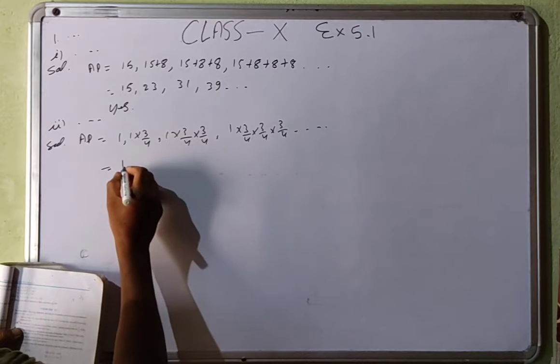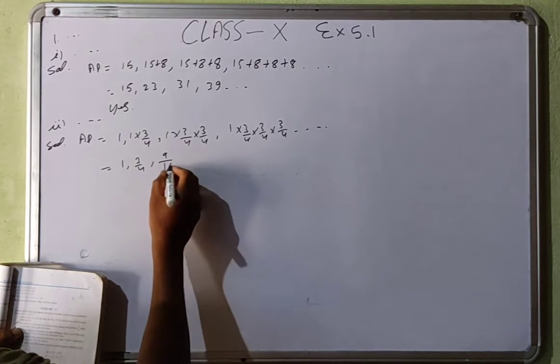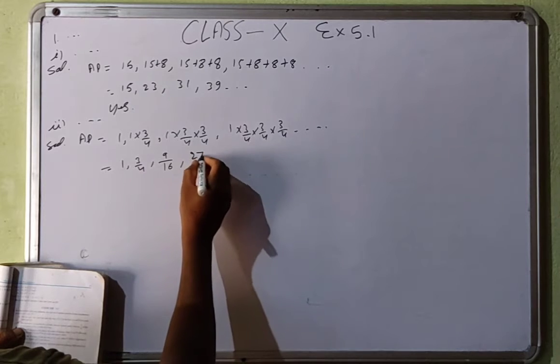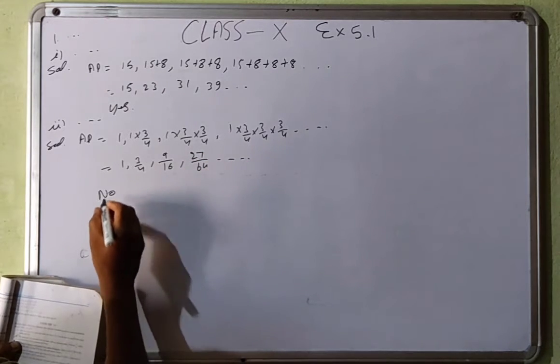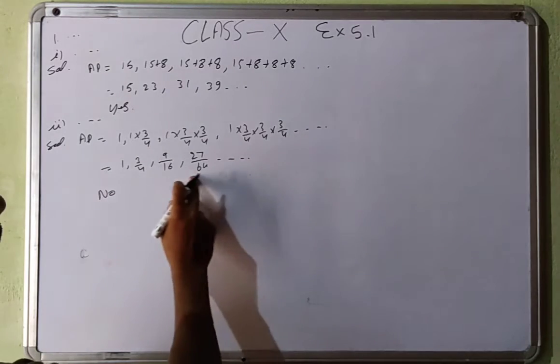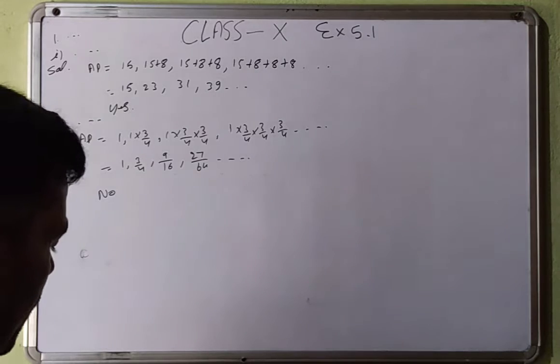So it will be 1, 3/4, 9/16, 27/64. So the difference is not equal. Here you are looking, the difference is not equal. So this is not in AP.